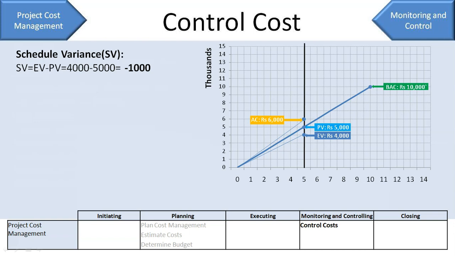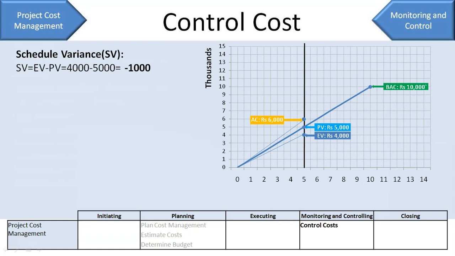Right? So your schedule variance is minus 1,000 rupees. Minus means that you are behind schedule, plus means you are ahead of schedule, and 0 means you are on schedule, right?